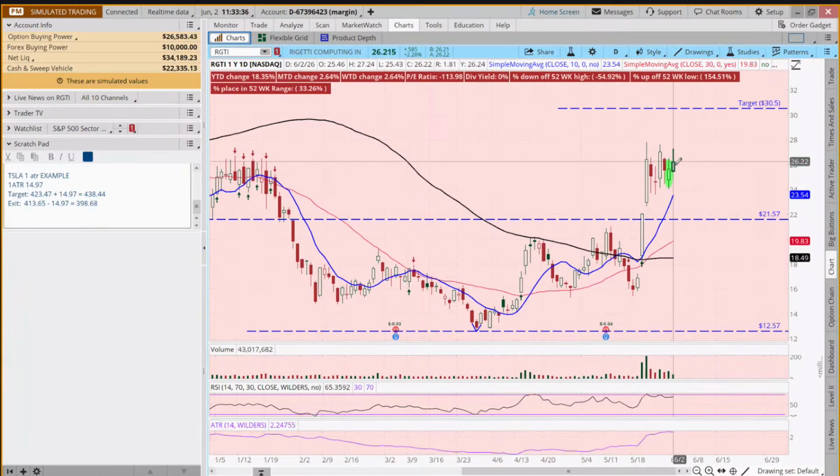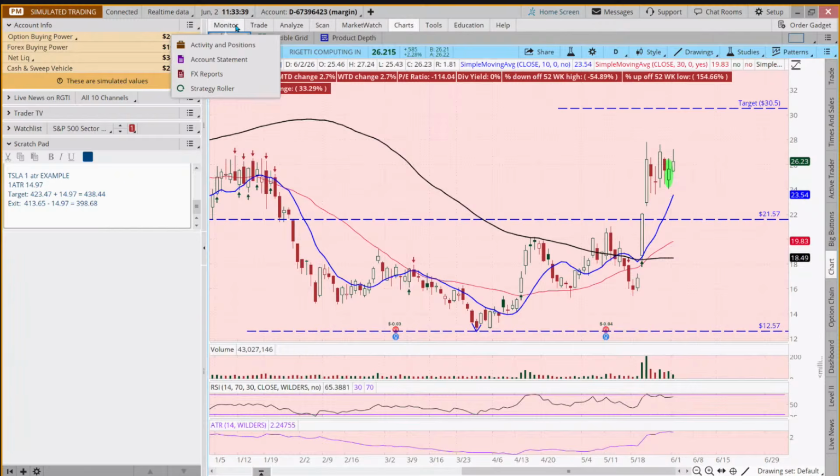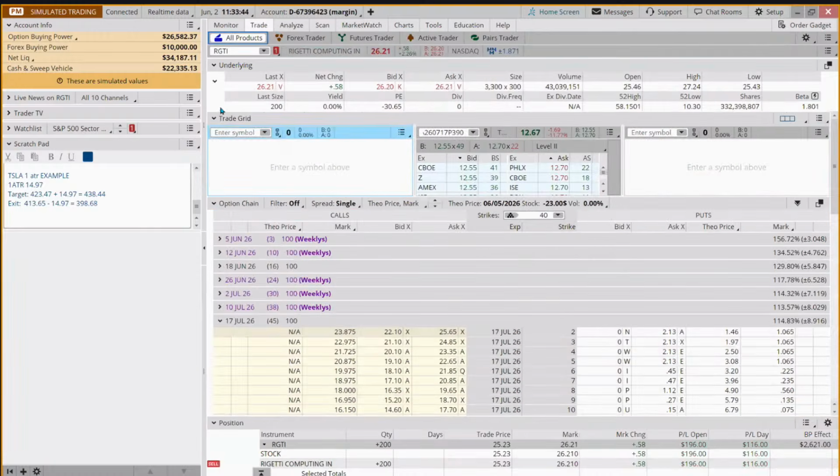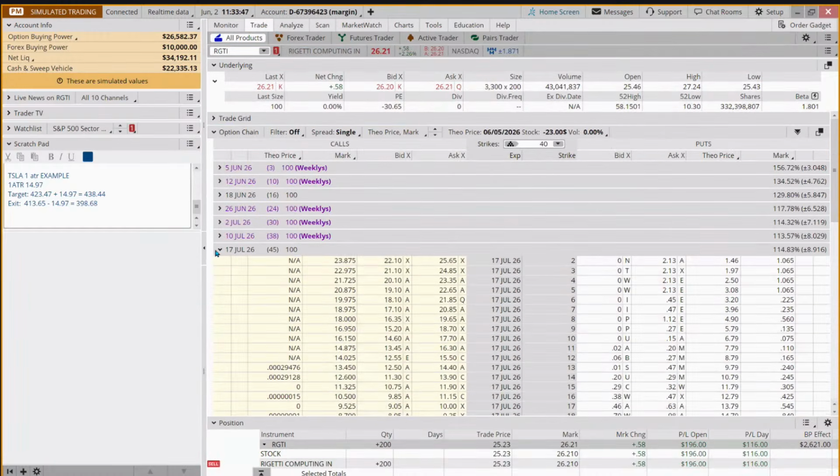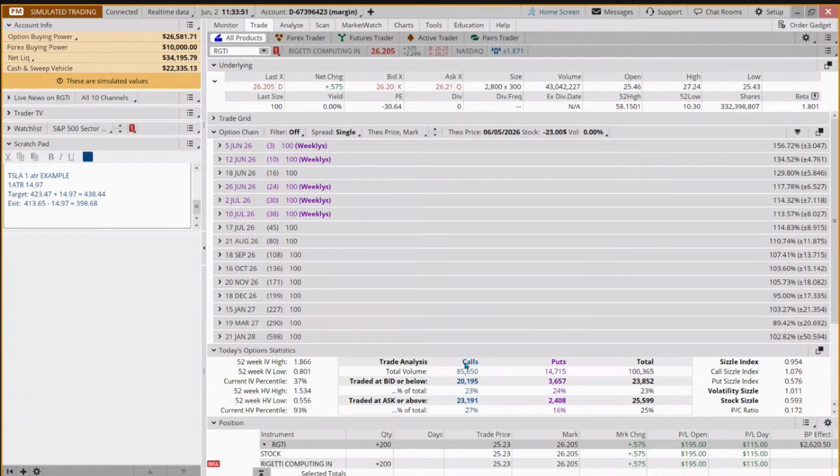But could we do a 1 ATR trade? And if we look at the sentiment on this stock, like this weekend in Santa Clara, it was an advanced options workshop. And I just want to point this out because this isn't something that I look at all the time. And man, the numbers have really gone up. But when we look at today's option statistics, call volume 85,000, put volume 14,000. So 85% of the options trading is on the call side. Like, it's extraordinarily bullish the way it would appear to be traded.